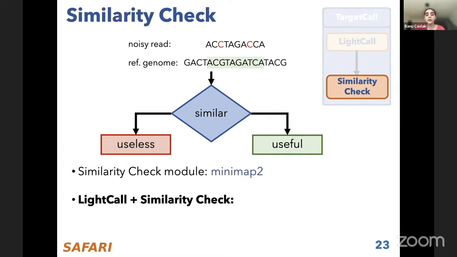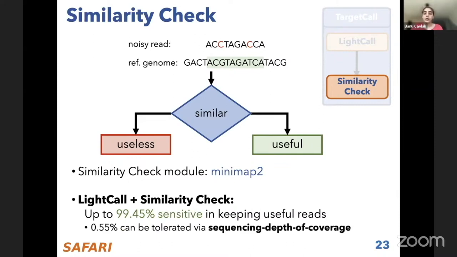We showed in the paper that while using LightCall and similarity check together, so similarity check, or Minimap2, using the noisy reads coming from LightCall, we can achieve up to 99.45% sensitivity in keeping useful reads. That shows that the noisy reads coming from LightCall are not noisy enough to hinder our ability to find if the read is going to be useful. We also conclude and show in the paper that the 0.55% loss of useful reads during filtering can be tolerated by the sequencing depth of coverage that is already required for accurate genome sequence analysis.